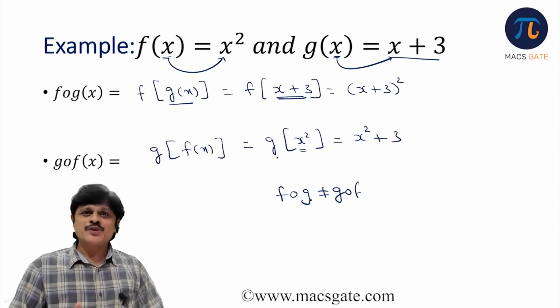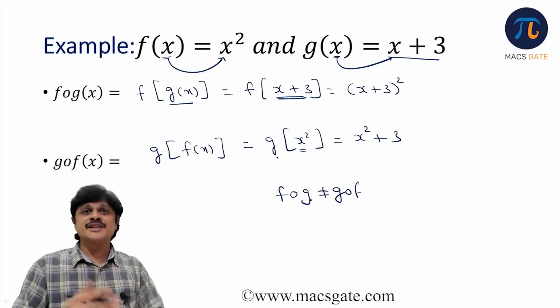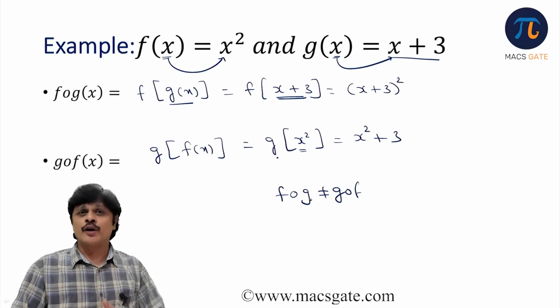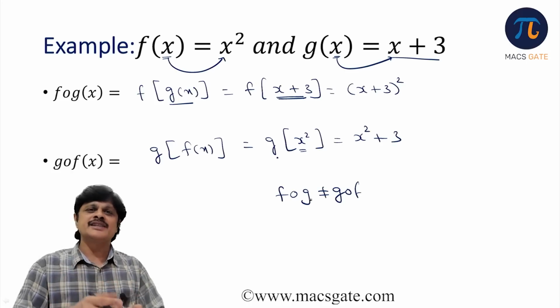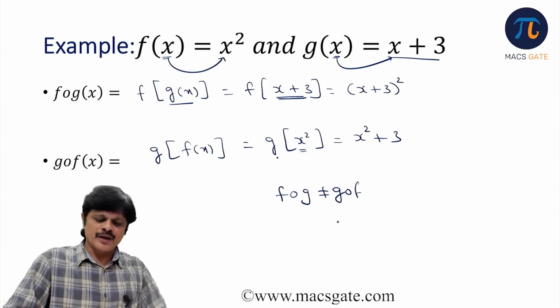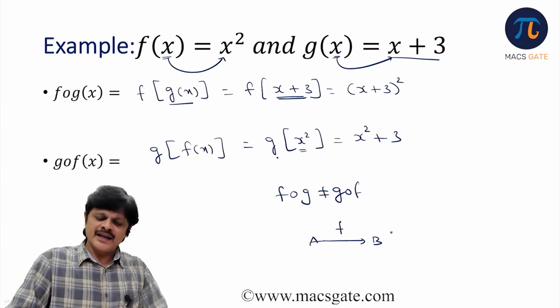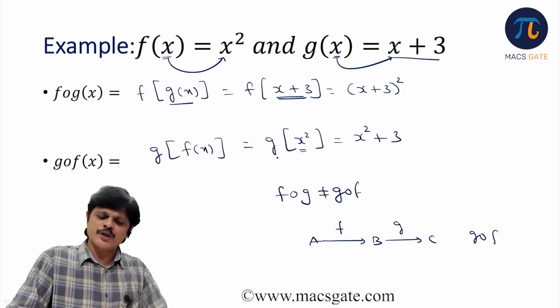And actually sometimes, even if f circle g is defined, g circle f need not be defined, or if g circle f is defined, then f circle g need not be defined. For example, f is a mapping from A to B and g is a mapping from B to C, then g circle f is possible.